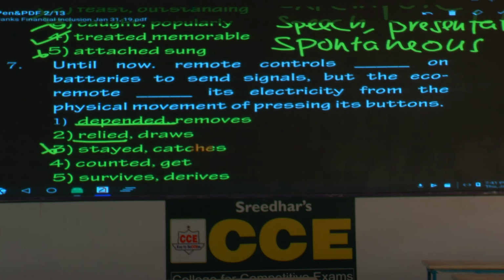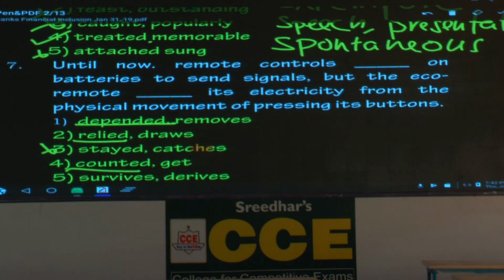Counted on, one of the meanings of counted, I can count on you, means what? I can depend on you. Please write the meaning of count, depend. And write one example, I can count on you. I can count on you means I can depend on you, I can rely on you. So you can consider the third option as well, the fourth option as well.